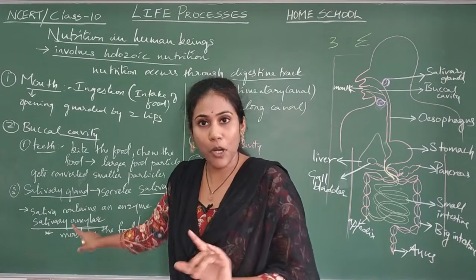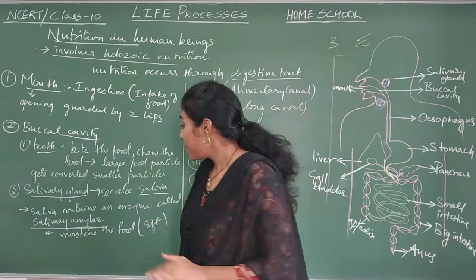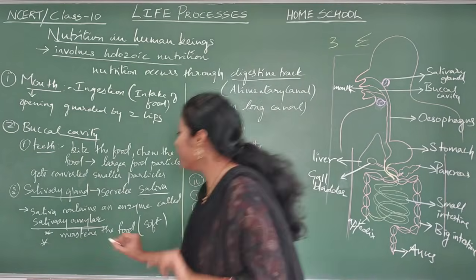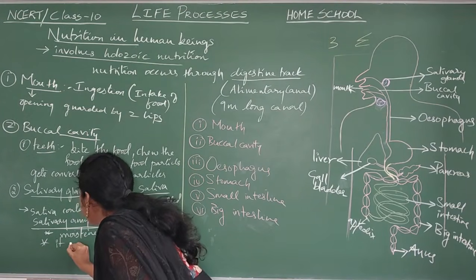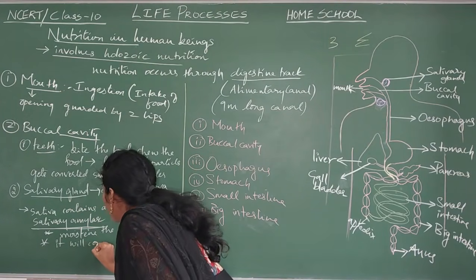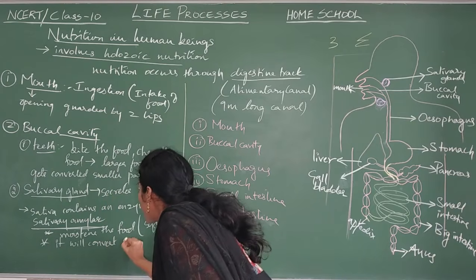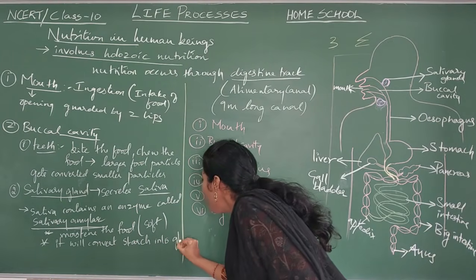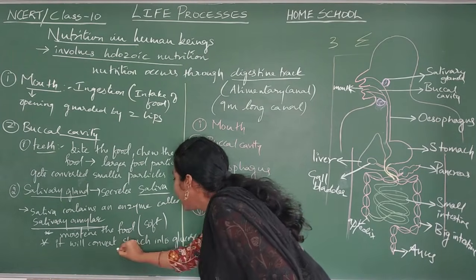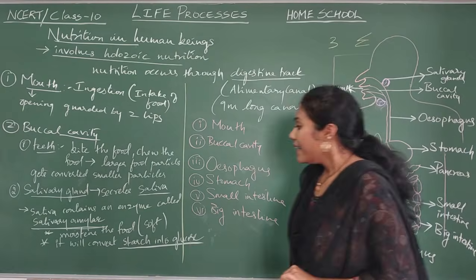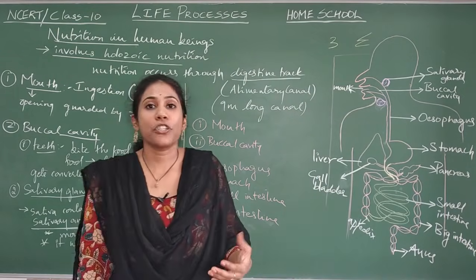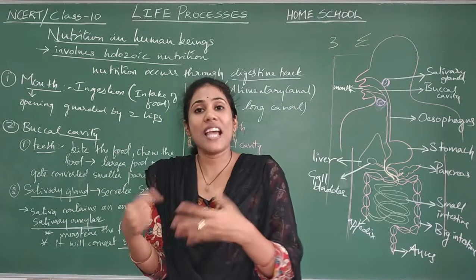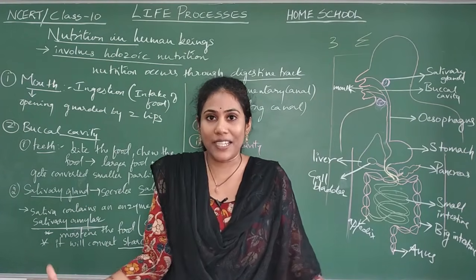Another important use of salivary amylase, and this is very important, guys, is that it will convert starch into glucose. Whatever food we take is in the form of starch, protein or fats.